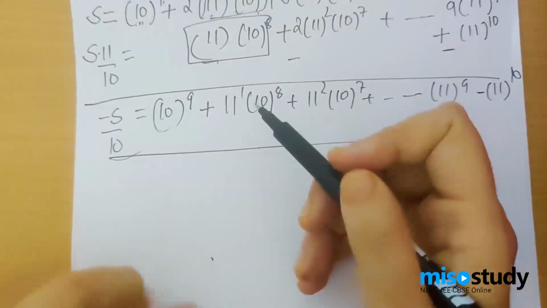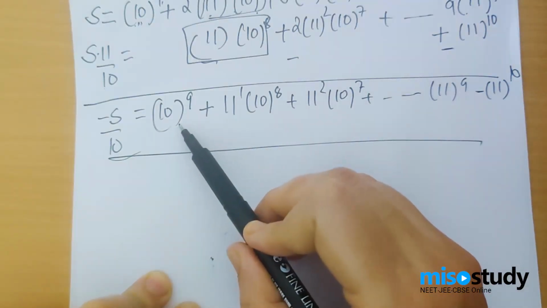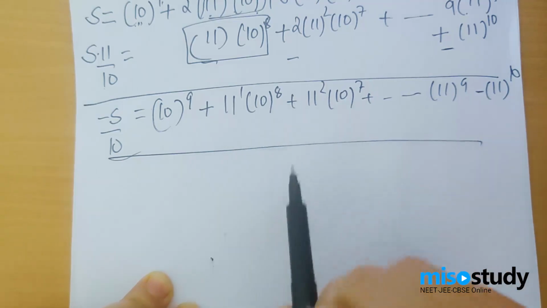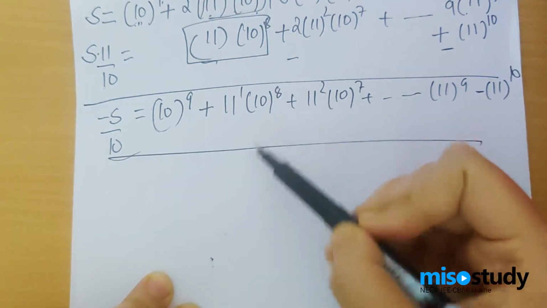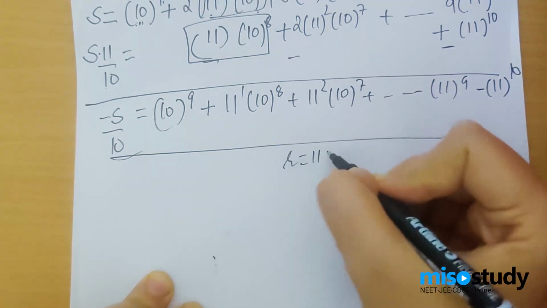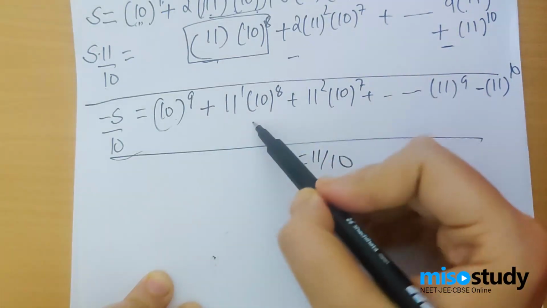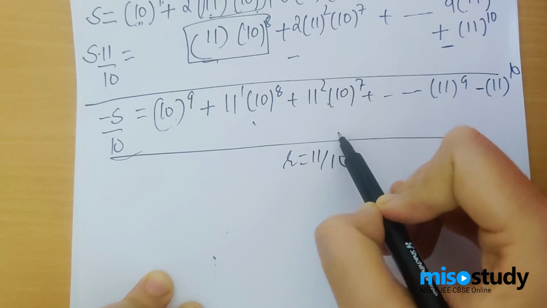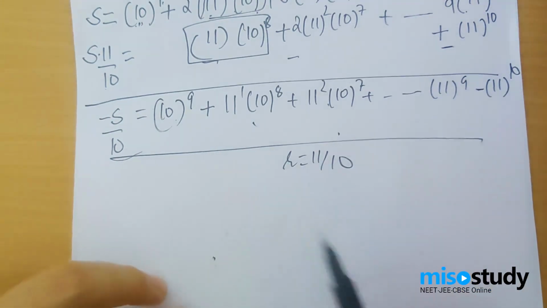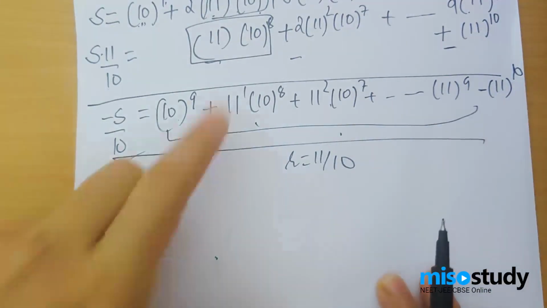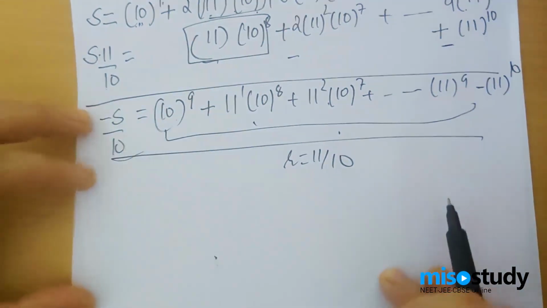If you closely see this, it's a GP in which power of 10 is decreasing while the power of 11 is increasing. So this is a GP. If you divide this by this, you will find out this is a GP with common ratio 11 by 10. So R is 11 by 10 and this is representing a GP, because if you divide this by this, you will find out the ratio is 11 by 10. In the similar way, if you divide this by this, you will find the ratio to be 11 by 10. So this is a GP with a common ratio 11 by 10, and how many terms are there? So it's going from 1 to 9 plus this term, total terms are 10. So n is equals to 10.